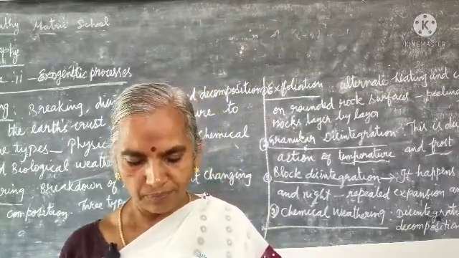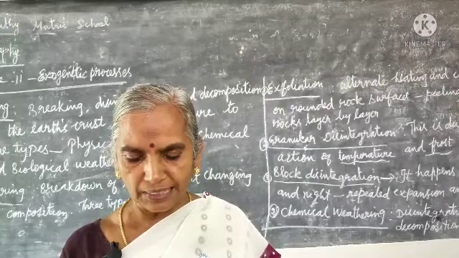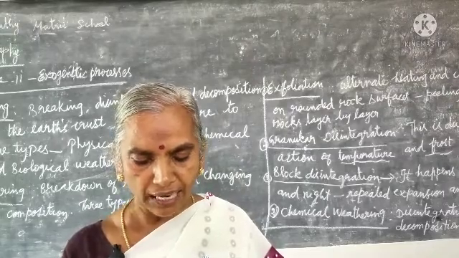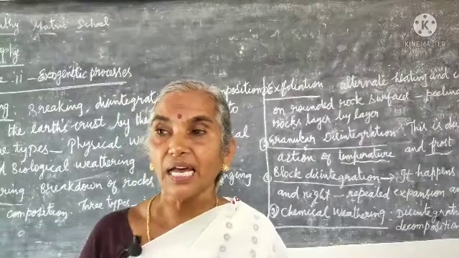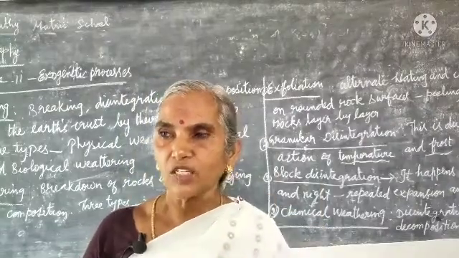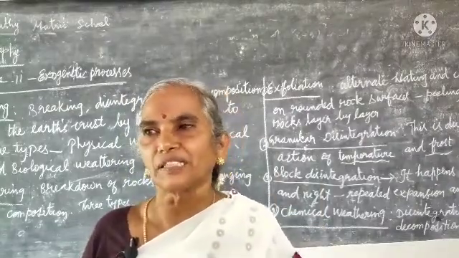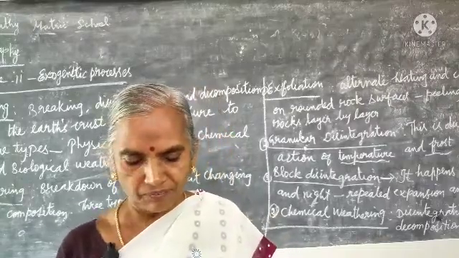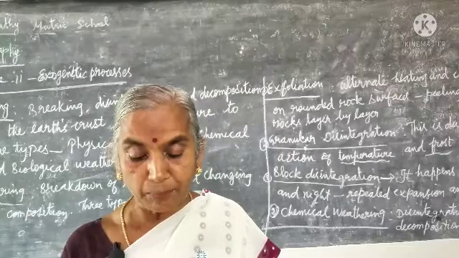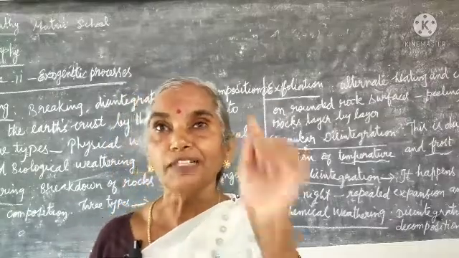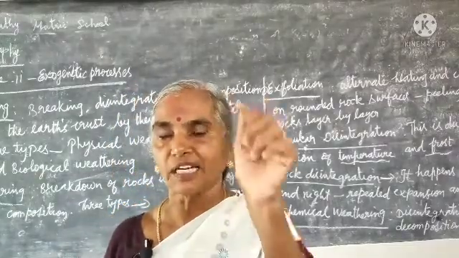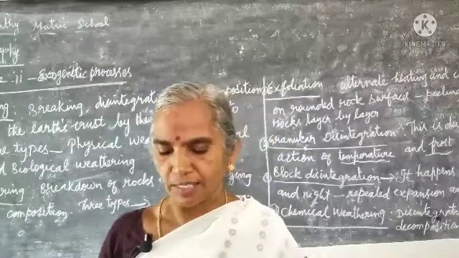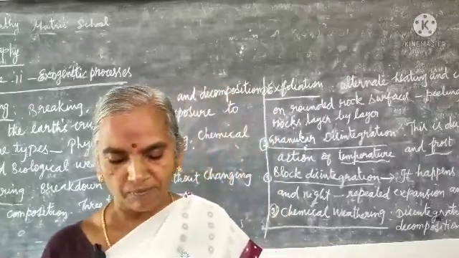Next, waterfalls. When a river flows in a region where hard rocks lie over soft rock, what happens? The soft rock breaks into pieces. Thus the river falls vertically from a steep slope. So a vertical line, not a horizontal line. Here water falls vertically, forming waterfalls.